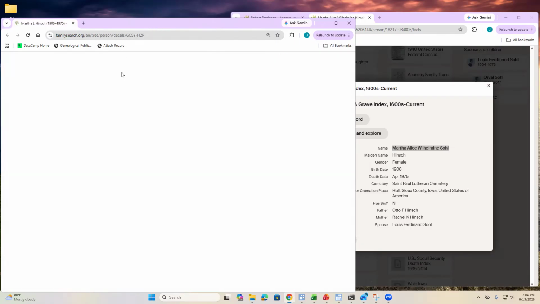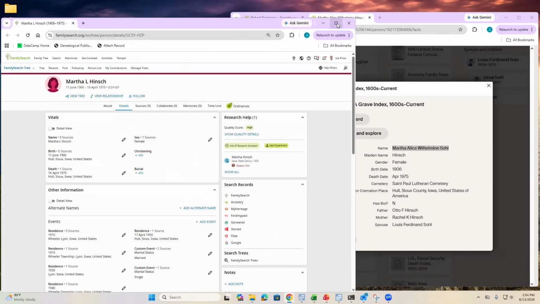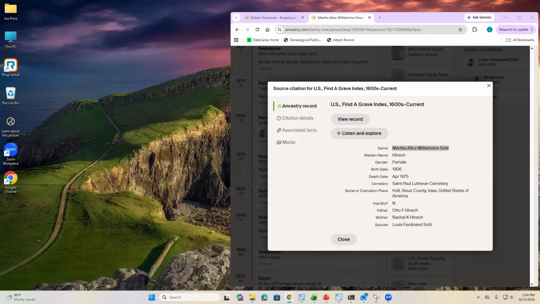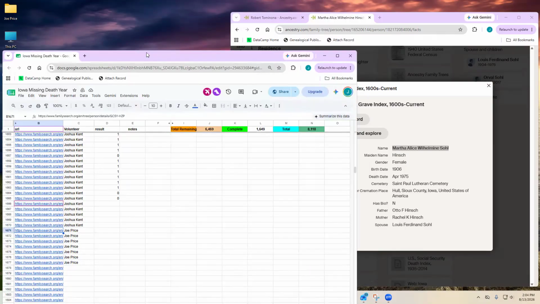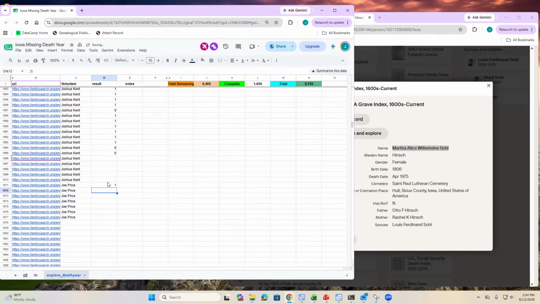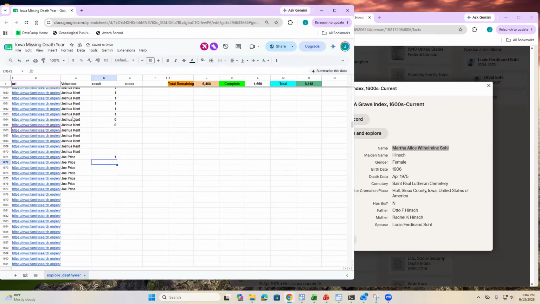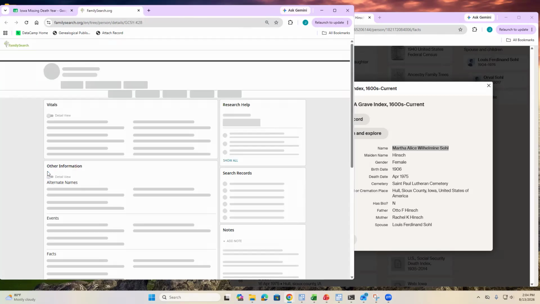So then we would just come back to our sheet. Let me pull up our sheet, and I would just put a 1 right there. You can see Joshua Kent's putting a 1 if he finds it, 0 if he doesn't. You can do that, or you can just put a 1 if you try it. We'll be able to go back and look and see if you found the death information.